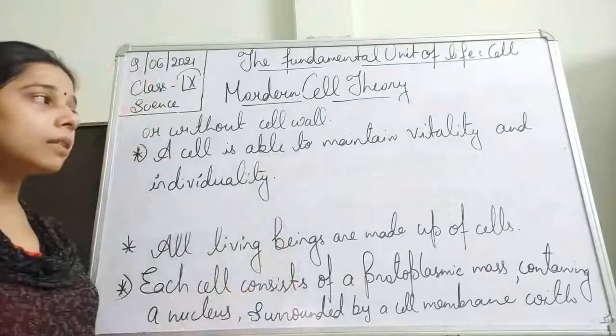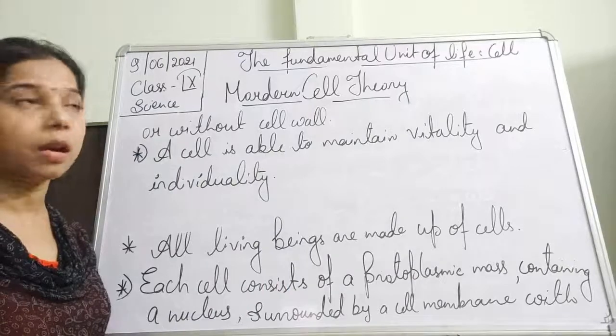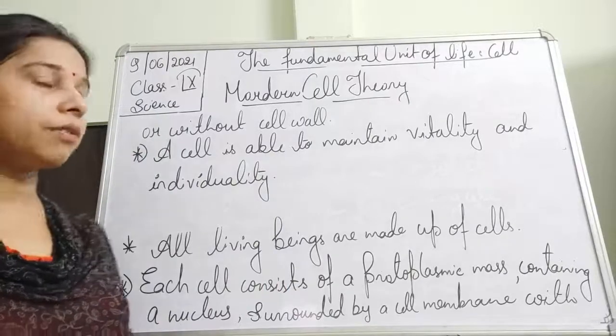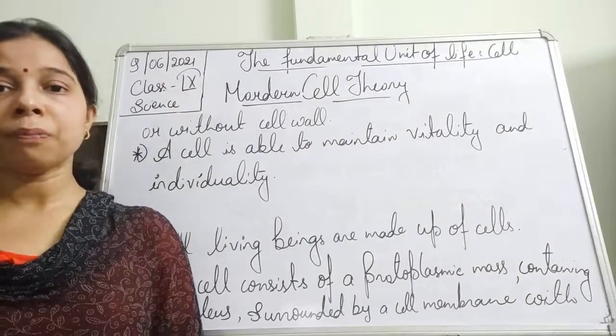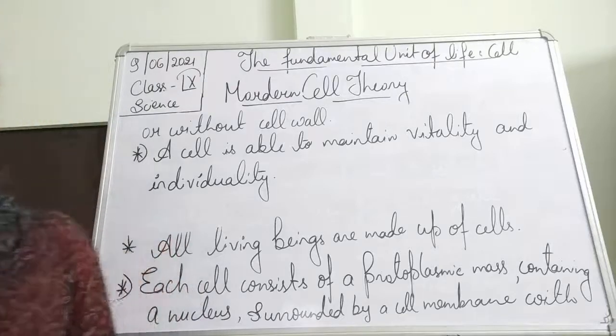A cell is able to maintain both vitality and individuality. Every cell is different from each other, so it has its own individuality.